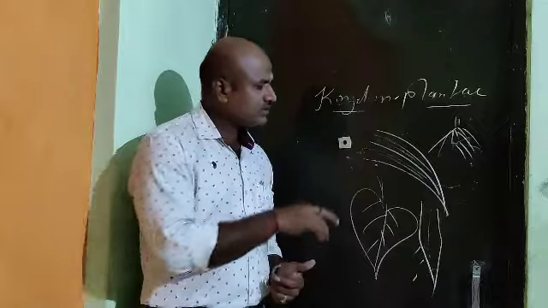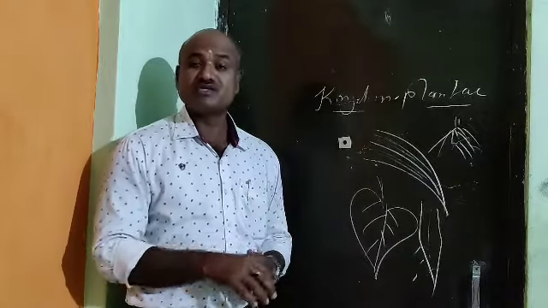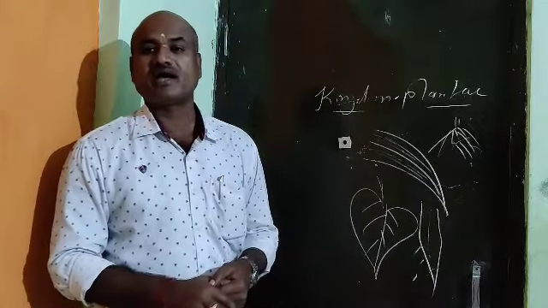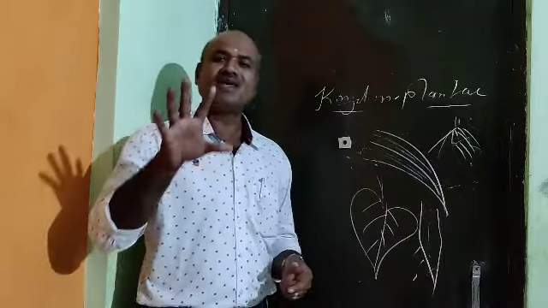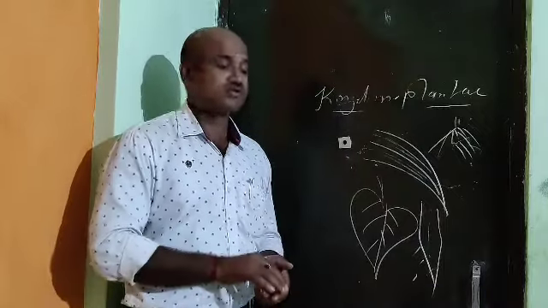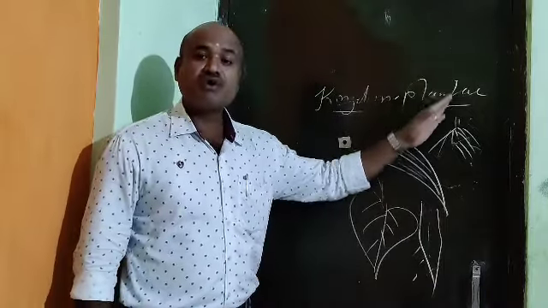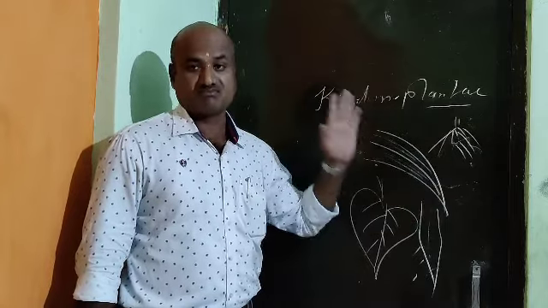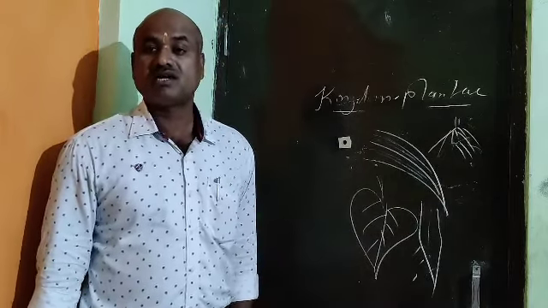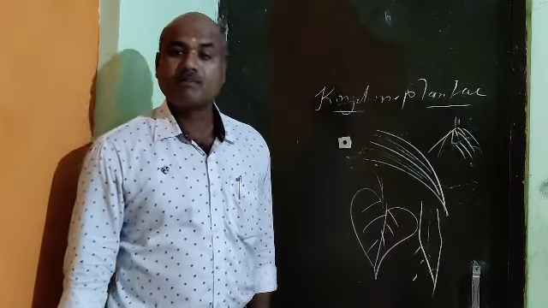Now, what I have told you just now is the difference between the monocot and dicot. And these are the two main classes in the angiospermic plants. And the last evolved division is that called angiosperm.